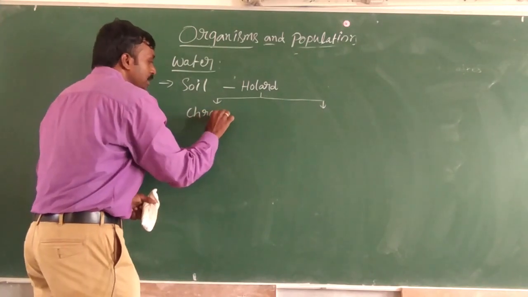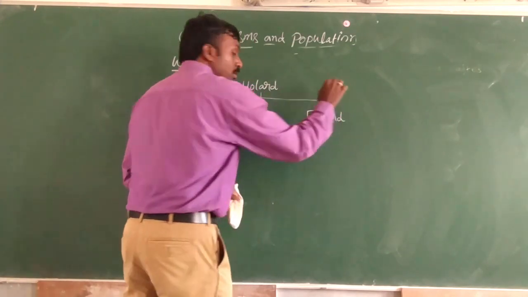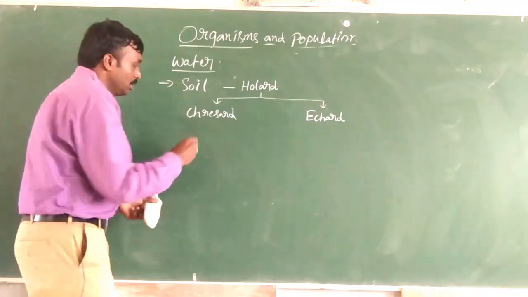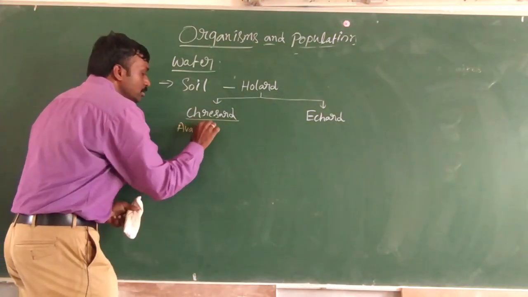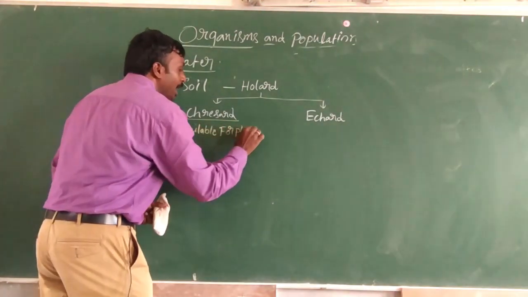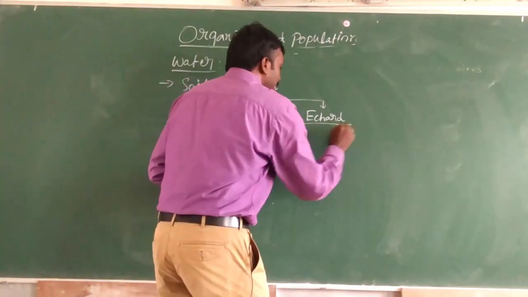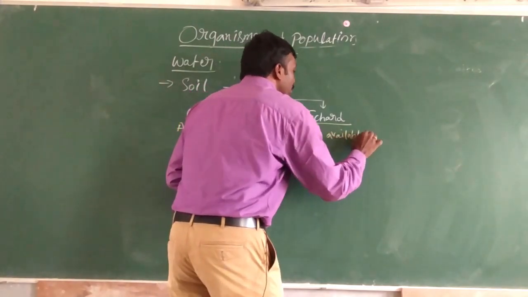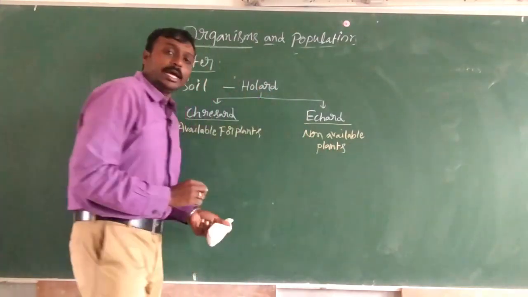This pollard is again divided into two parts: crescent and echard. The crescent is the water available for absorption by plants. And echard is the water which is not available for absorption by plants.